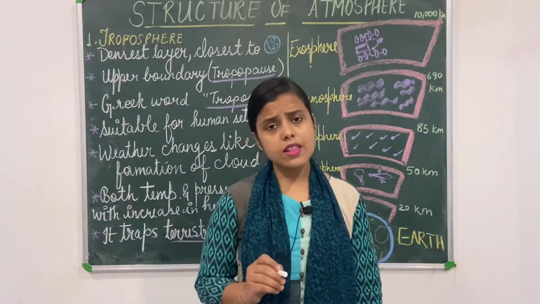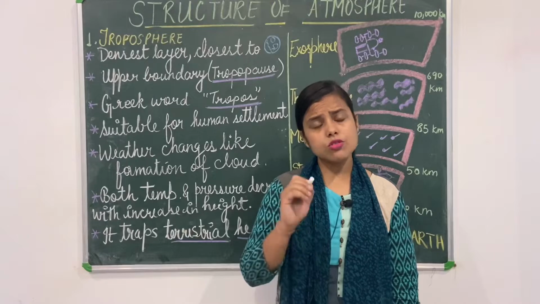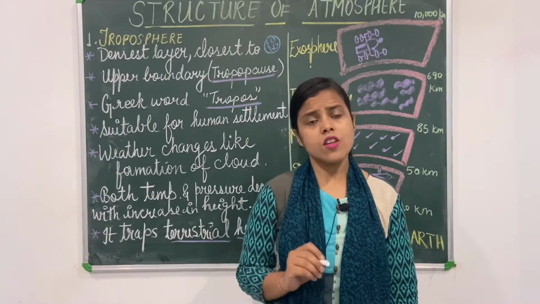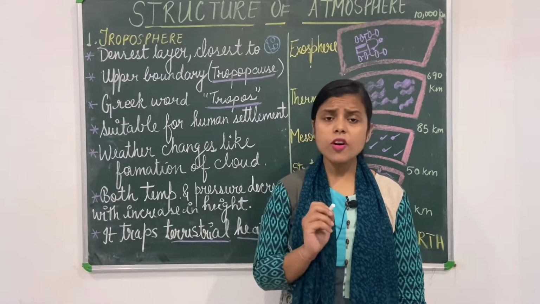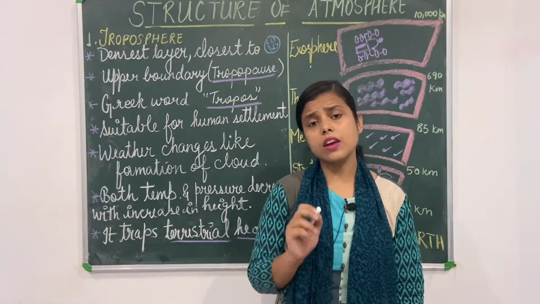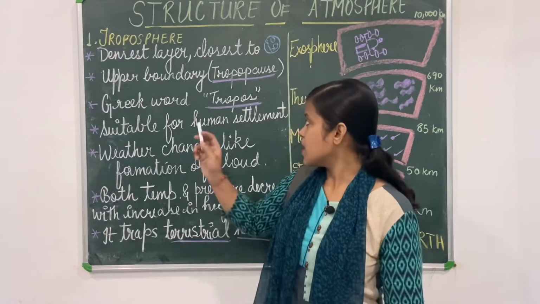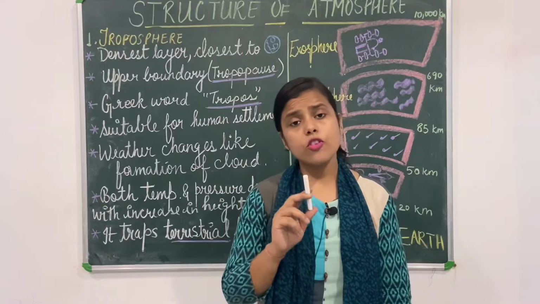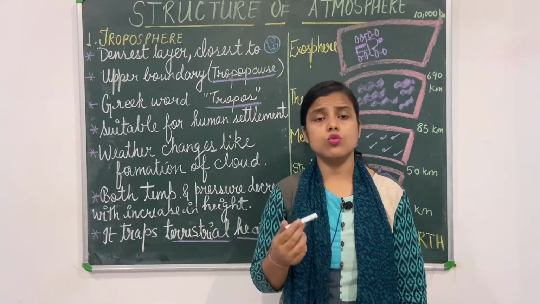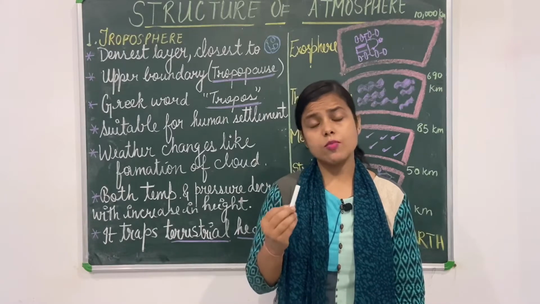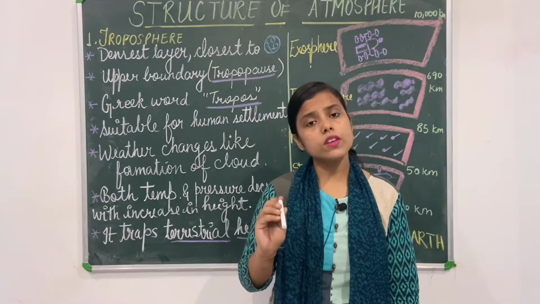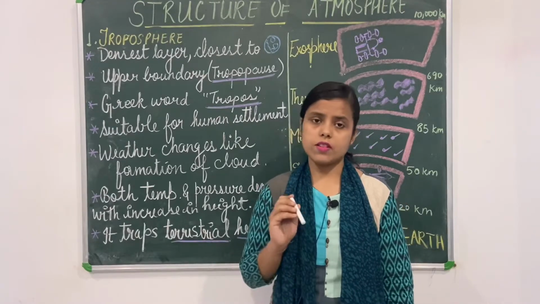So we will be discussing them one by one, but in today's topic we are going to discuss the first layer, that is troposphere. The word troposphere has come from a Greek word, tropos, which means changing or mixing or turn into. So troposphere has been formed from a Greek word known as tropos. Meaning of tropos is change into or mix into.